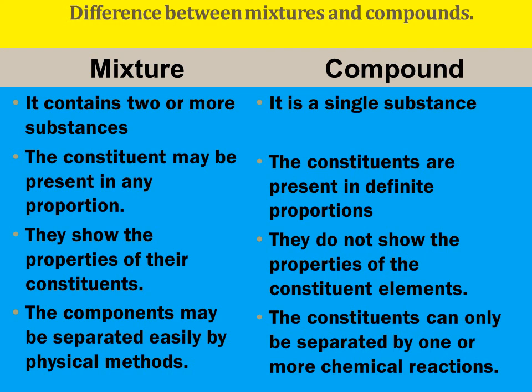Third point, mixtures show the properties of their constituents. The mixture will retain iron filings and sulfur powder. Iron exhibits the magnetic property, sulfur retains its non-magnetic nature. Whereas in a compound, the basic properties of the elements are not retained. They do not show the properties of the constituent elements. In a mixture, the components may be separated easily by physical methods.